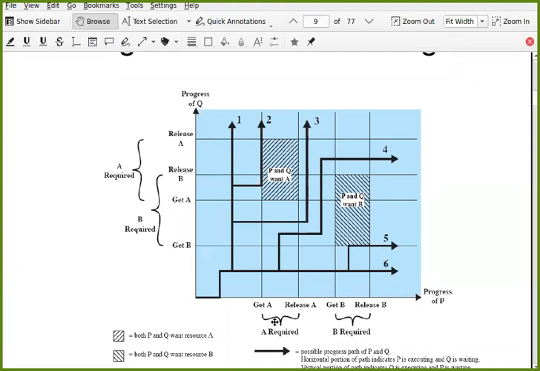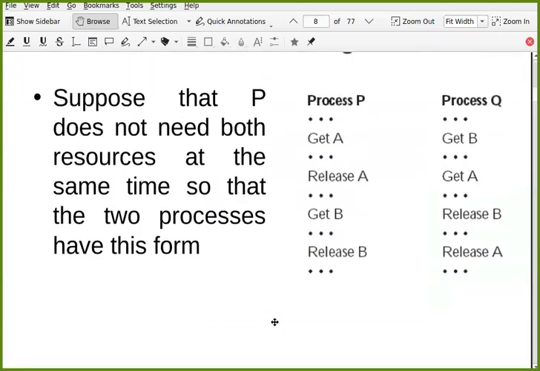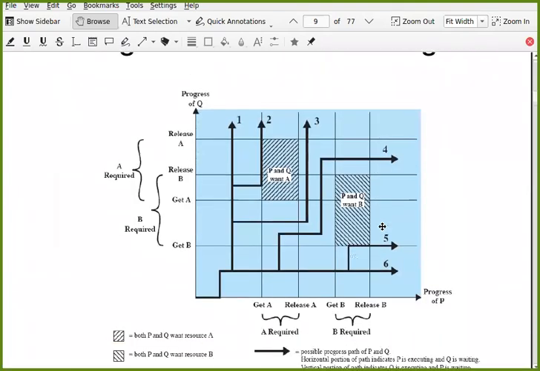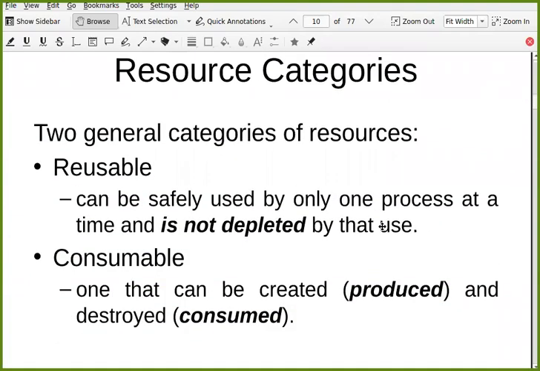There won't be any deadlock if you just change this little logic. Can you see any deadlock here? Possibility of deadlock? Anyone? Okay. So this is an example of deadlock, how it is possible.